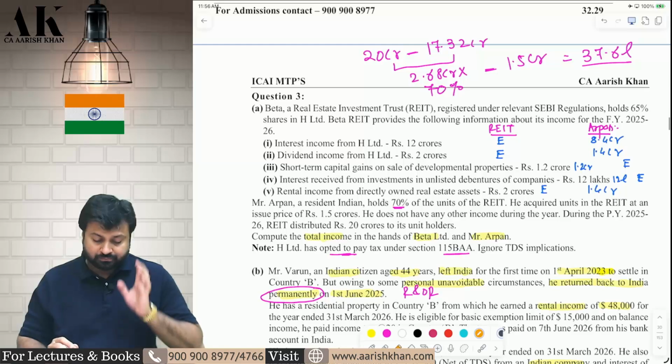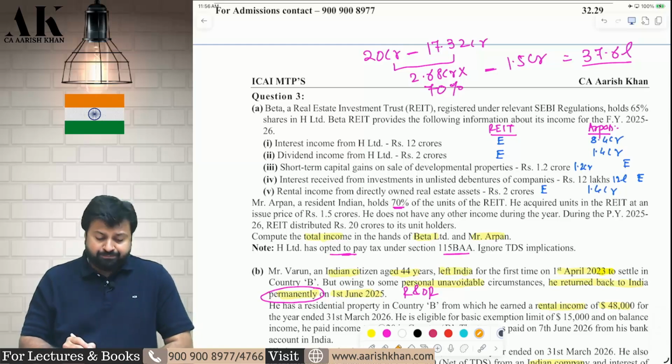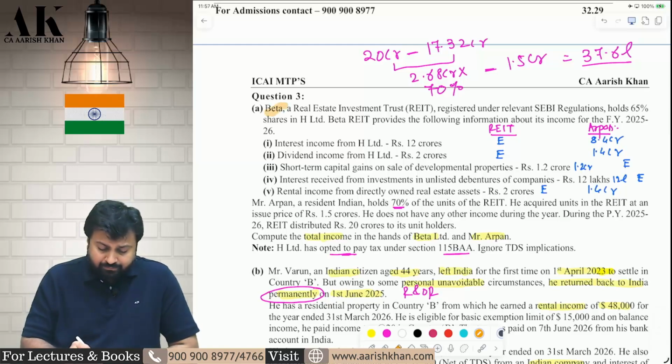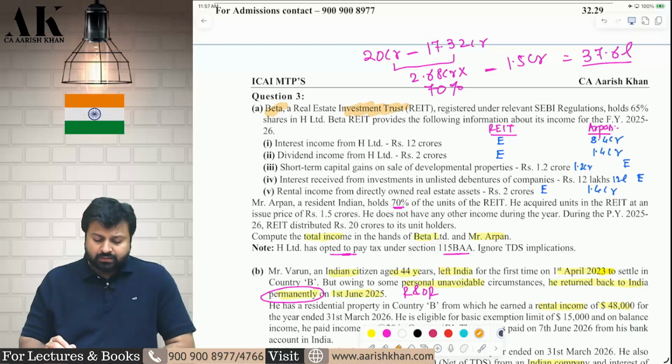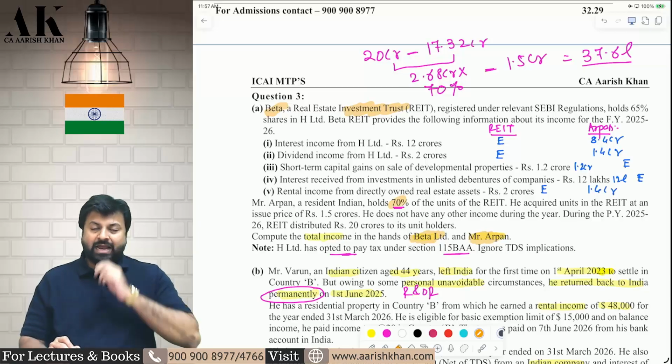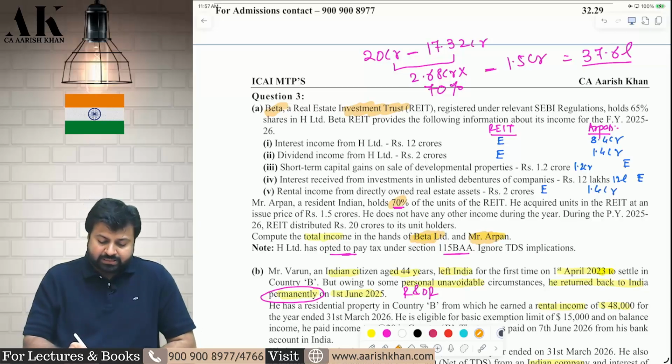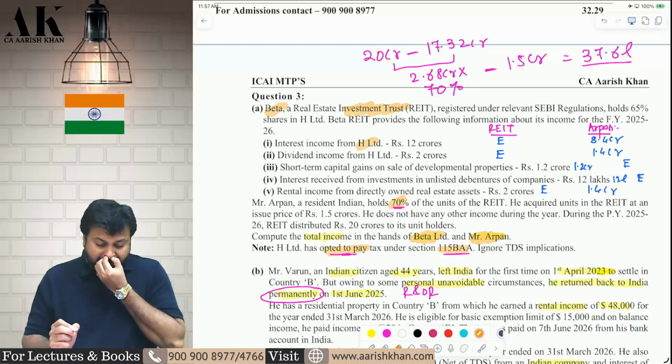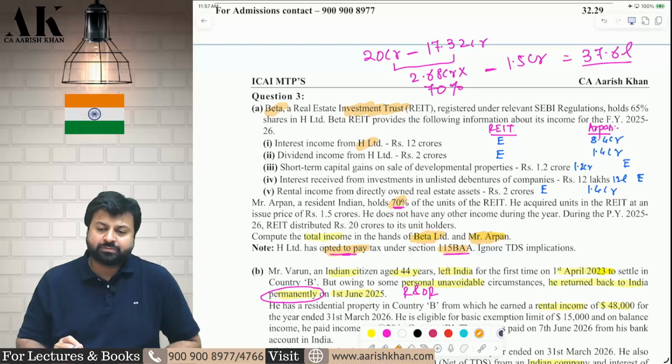Beautiful question. So there is a REIT business trust. We need to compute the total income of business trust, and also Mr. Arpan, which holds 70% in business trust. And there is also an SPV by the name called as H Limited. SPV has opted for 115BAA. So therefore this line is very, very critical for us. Be very careful. So there are 3 parties over here.